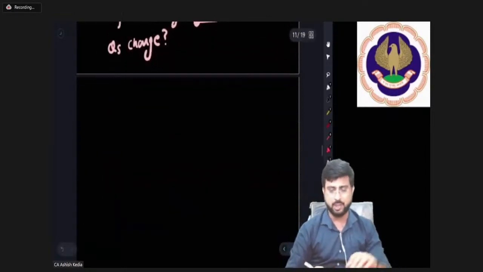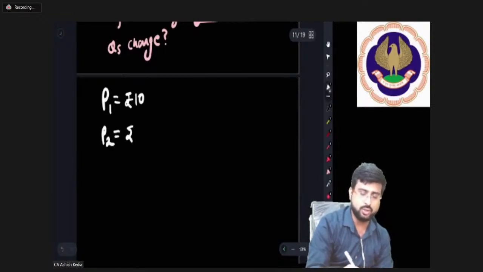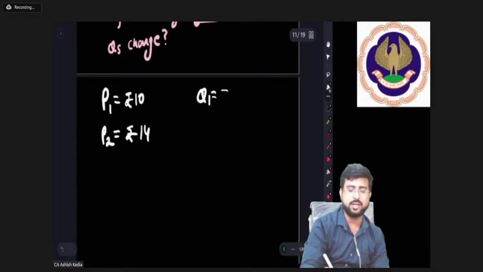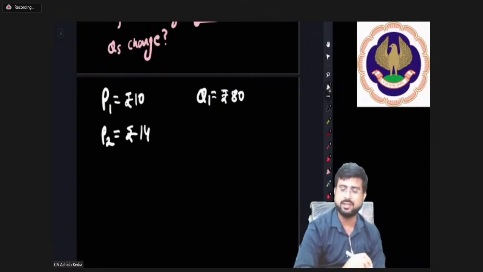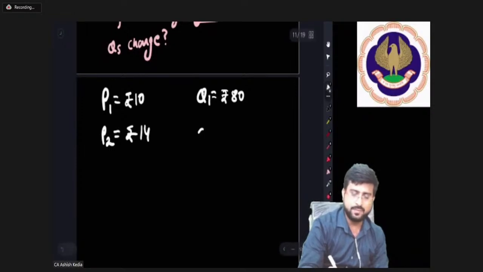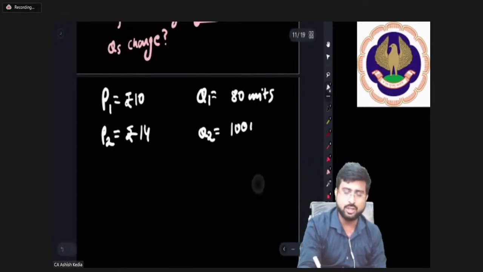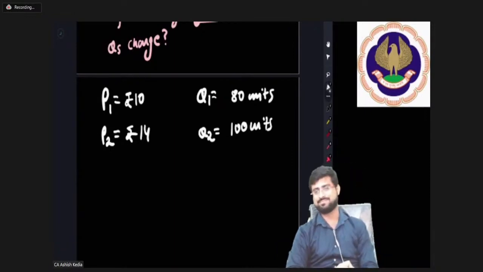I'll give you an example to explain it even better. Let's say, my dear friends, the original price of a commodity was 10 rupees. Now the price has increased to, let's say, 14 rupees. At 10 rupees price, quantity supplied was, let's say, 80 units. Now the quantity supplied has risen and become 100 units because of the rise in price. So friends, what is happening?